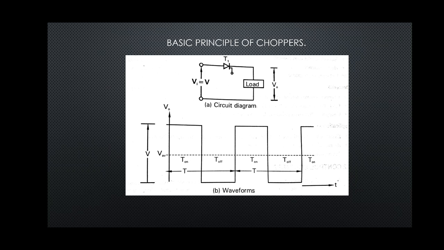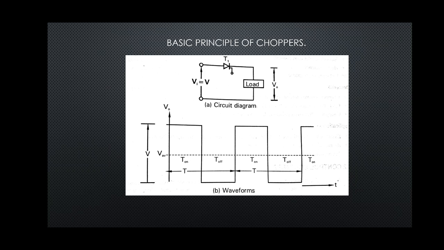The chopper controls the power flow in a circuit by varying T on and T off time. When the thyristor T1 is conducting, voltage is applied to the load. When it is not conducting, the voltage applied to the load is 0. This is shown in the waveform. So we get two states, T on and T off.